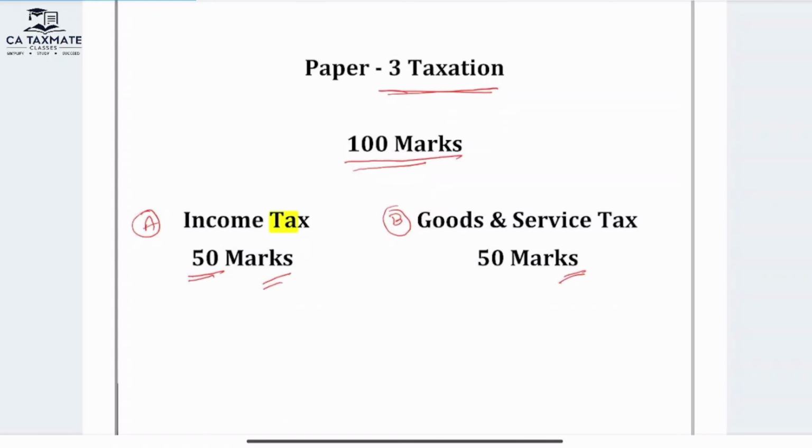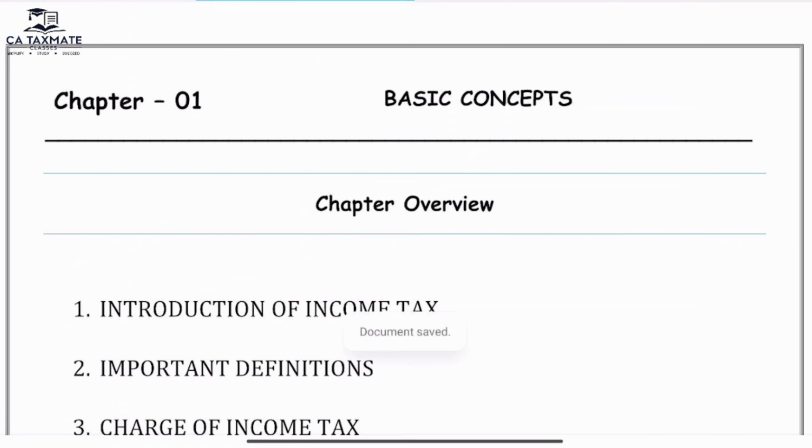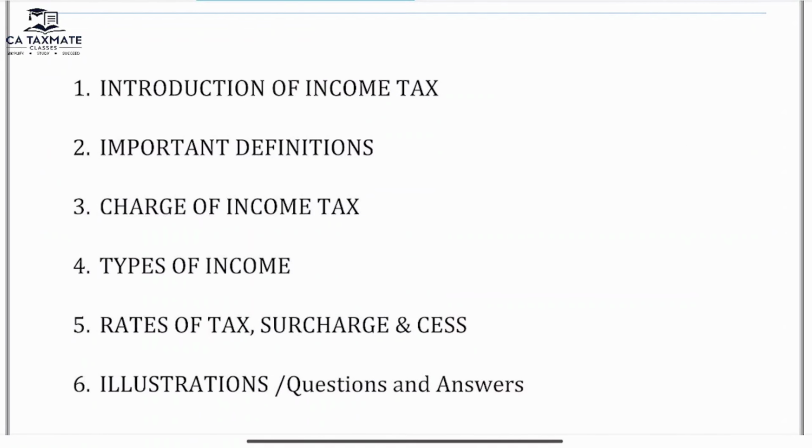Let's start with the first chapter, that is basic concepts. Basic concepts of income tax. This chapter has 6 parts. First one is introduction to income tax. Second, important definitions. Third topic, charge of income tax. Fourth one, types of income. Fifth, rate of tax, surcharge, cess. Last one is illustrations or question and answer. After completing all 5 units, we will come to the question and answer.